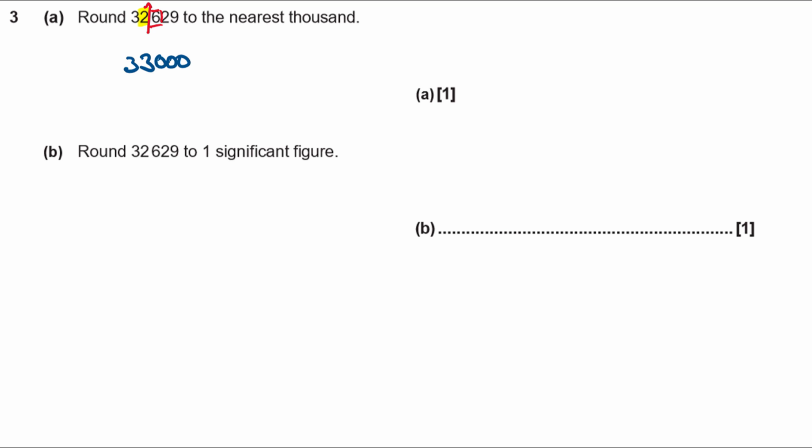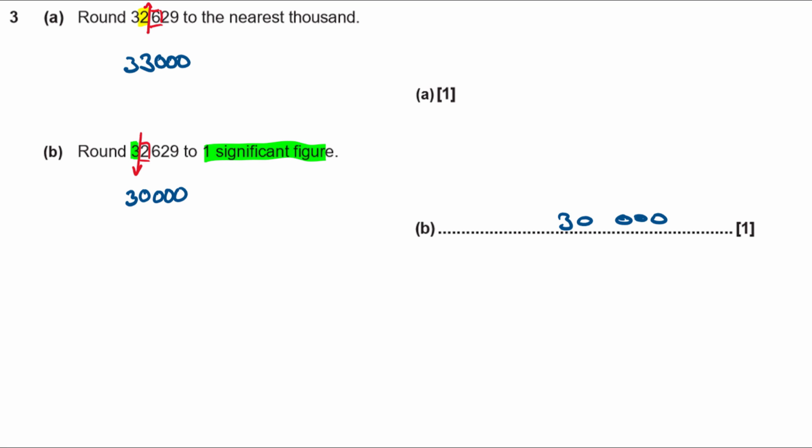Next we need to round 32,629 to one significant figure. The first significant figure is the first non-zero digit of your number. That's the 3. So in this case we're going to be rounding off right after the 3. The next digit along is a 2, which is 4 or less, so we round down. The 3 at the start stays a 3, and we add on enough zeros to make our answer the same magnitude as it was to start with. Adding 4 zeros, I get 30,000.